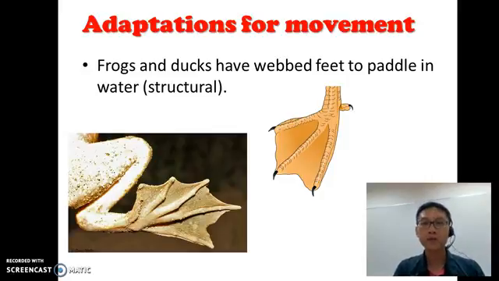Now, adaptation for movement also includes frogs, ducks, things that swim in the water or paddle in the water. They have webbed feet. Yeah, so that's why scuba divers, when they go diving, they wear those webbed flippers. It helps them to swim. So this is an adaptation that helps them to paddle in water.